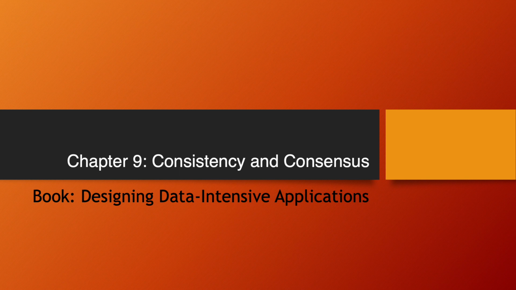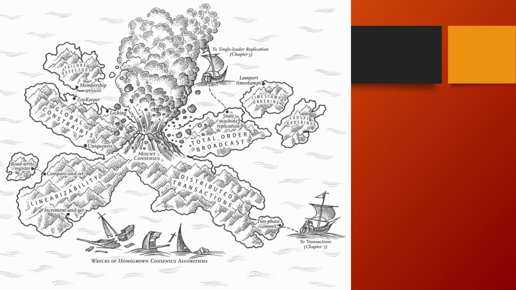In this presentation, I'll go through some notes from Chapter 9 of Designing Data-Intensive Applications. Chapter 9 is called Consistency and Consensus. So here's a beautiful diagram from Chapter 9. As you can see, in the picture there is global constraints, linearizability, distributed transaction, total order broadcast, timestamp ordering, all very interesting topics.